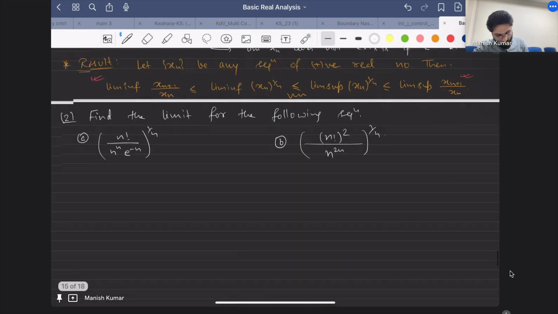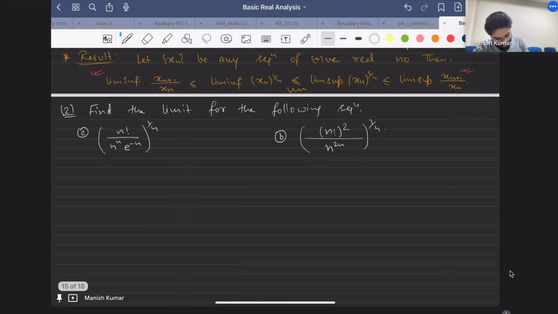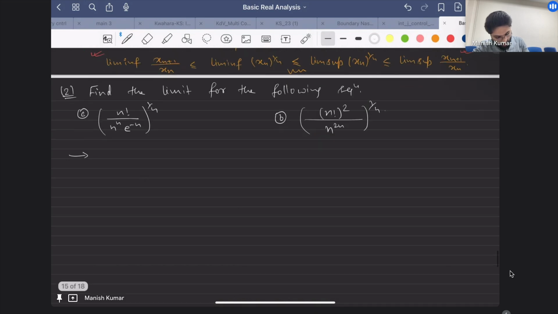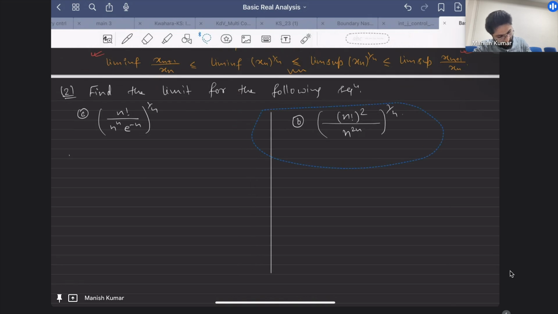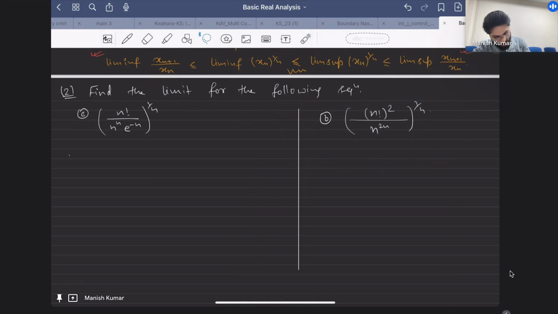So what we need to do in this problem, here in the first case, let me divide it in two parts. Okay, so for the first case, you know what xn is, you just have to find the limit. Here xn is given by n factorial upon n raised to the power n. Can you calculate it and let me know what is the answer? You do it by yourself.